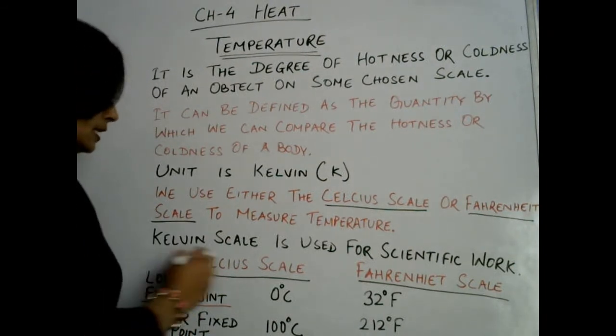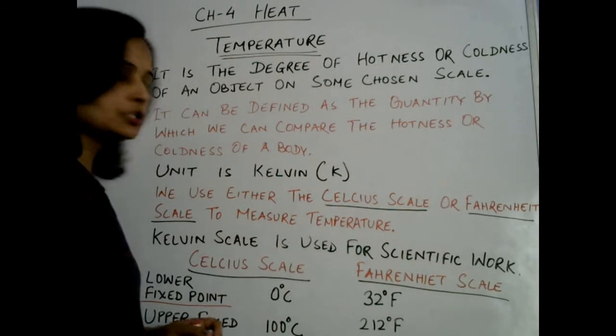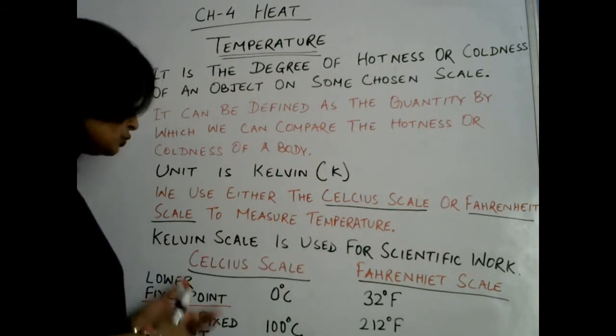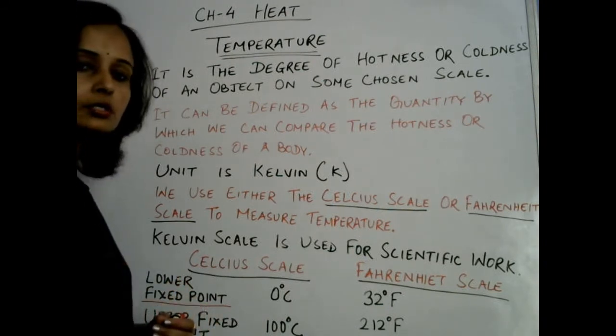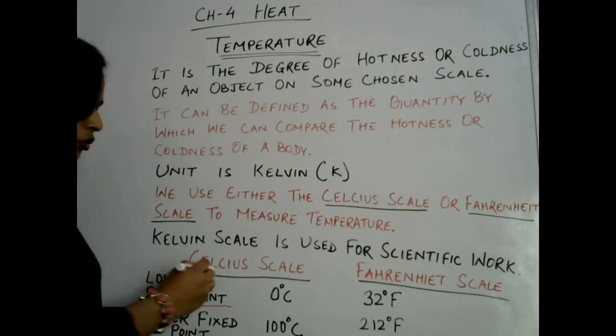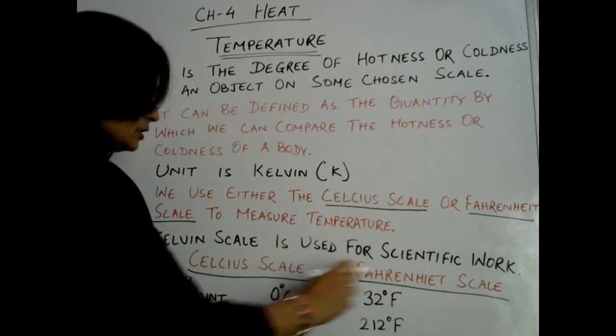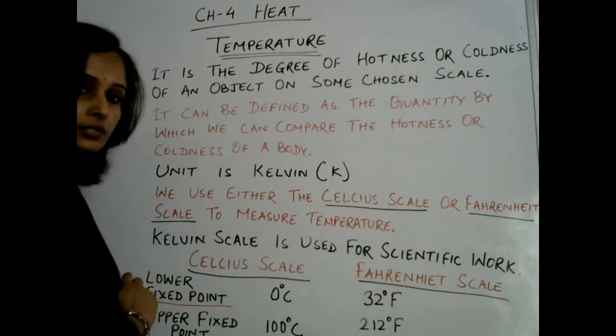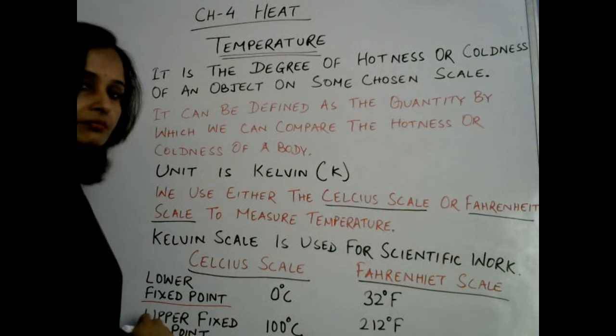Now let us talk again about the different scales through which we can measure temperature. These are the Celsius scale and the Fahrenheit scale, the most commonly used scales. In both the Celsius and Fahrenheit scales there is a lower fixed point and an upper fixed point.